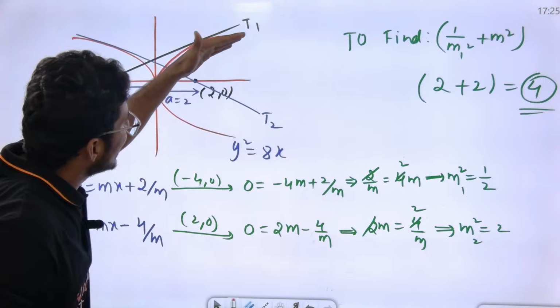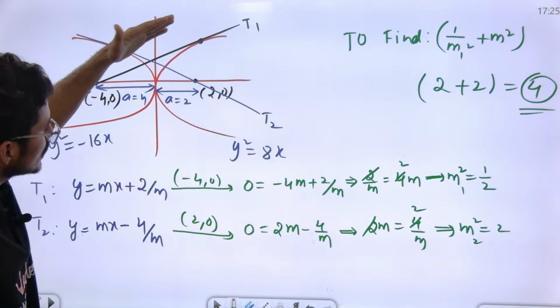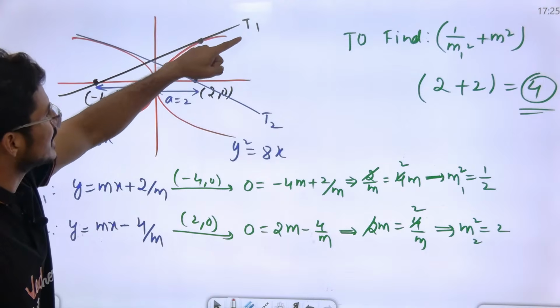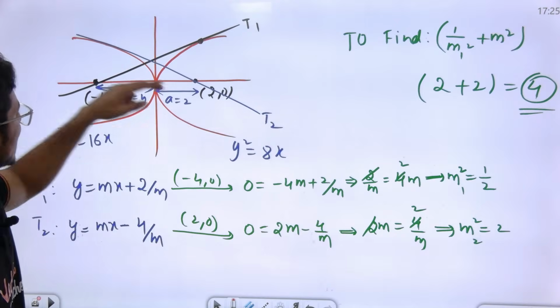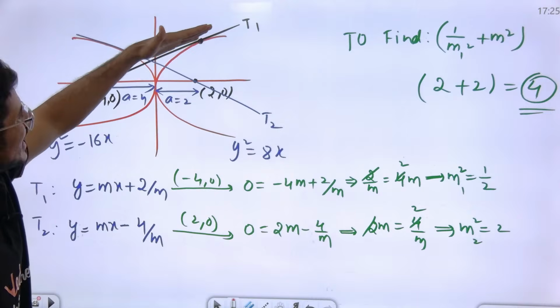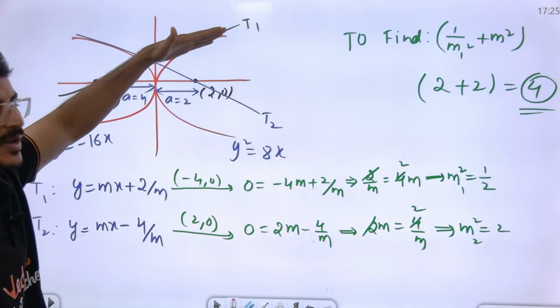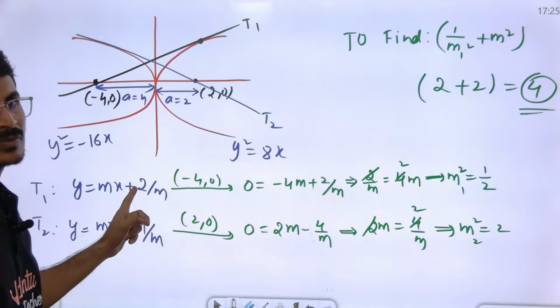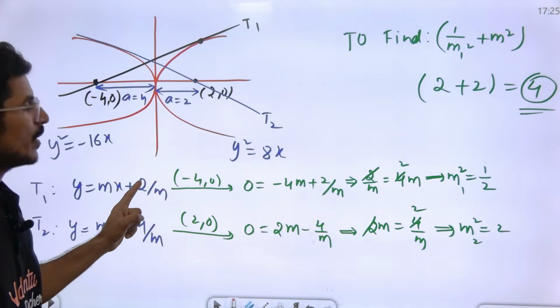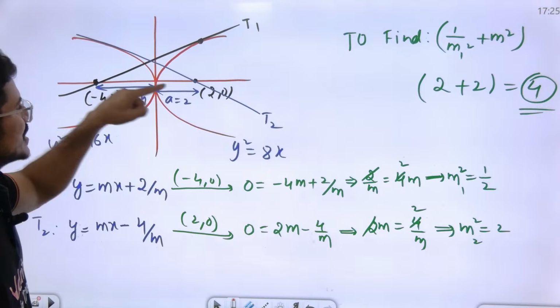T1 is basically tangent 1 to this parabola. T2 is tangent to this parabola. Sir, what is the tangent equation in slope form for this parabola? y is equal to mx plus a by m. I have given the formulas for the tangent equation in slope form. For this parabola, what is the tangent equation in slope form?